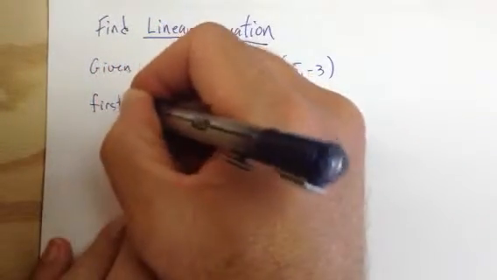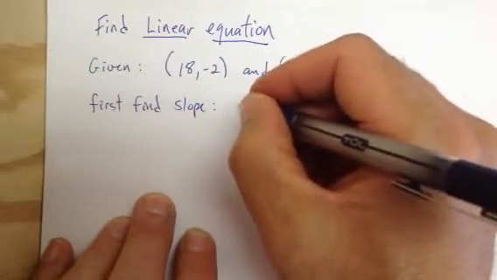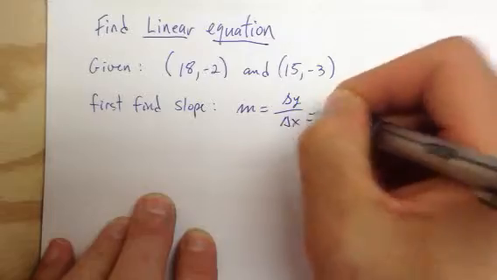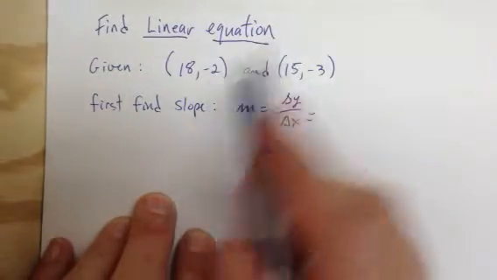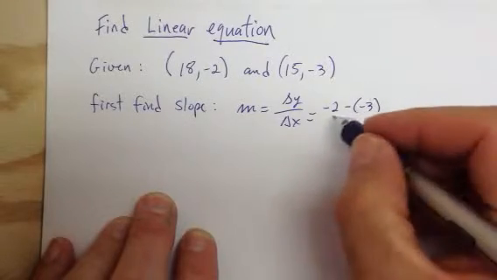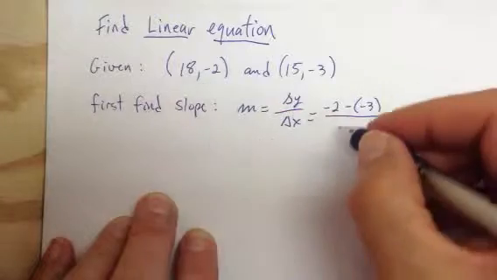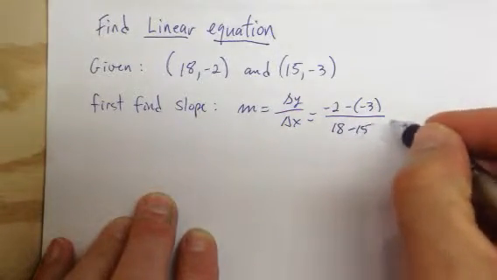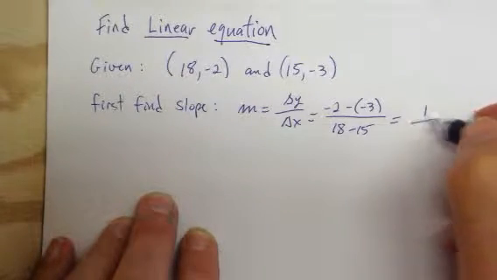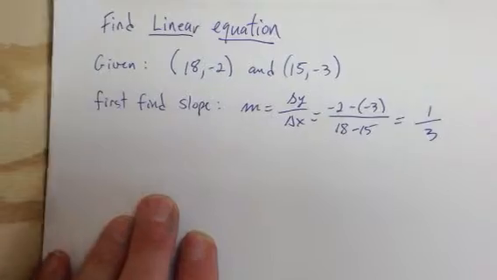First find slope. And slope, of course, is the change in y over the change in x. In this case, we're going to take negative 2 minus negative 3, and going in the same direction, 18 minus 15. Negative 2 minus negative 3 is 1. 18 minus 15 is 3, so the slope is 1/3.